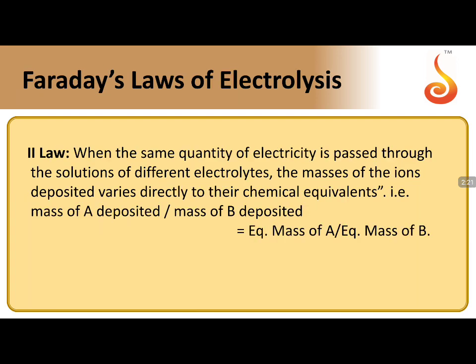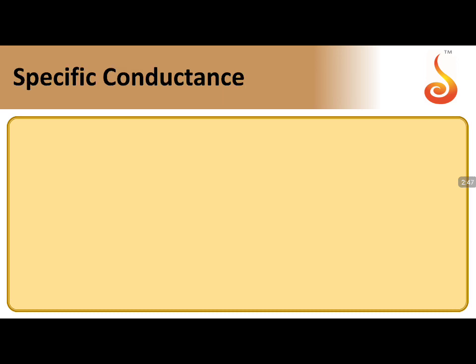Second law: if you have a series of cells connected in series and the same quantity of current is passed through them, then the mass of the substance deposited is directly proportional to their chemical equivalents. So if I take A and B, Ma by equivalent weight of A equals Mb by equivalent weight of B. This is Faraday's second law.